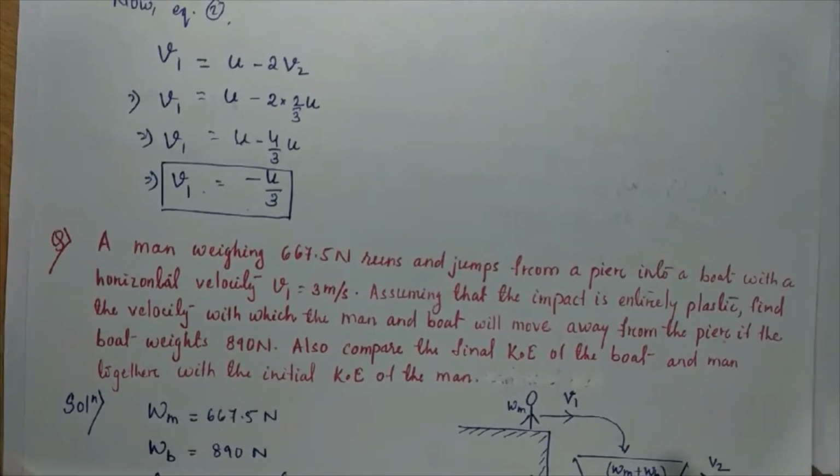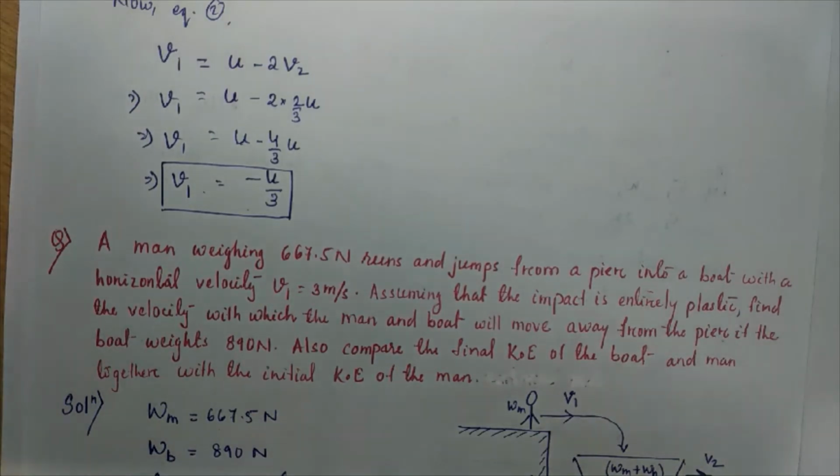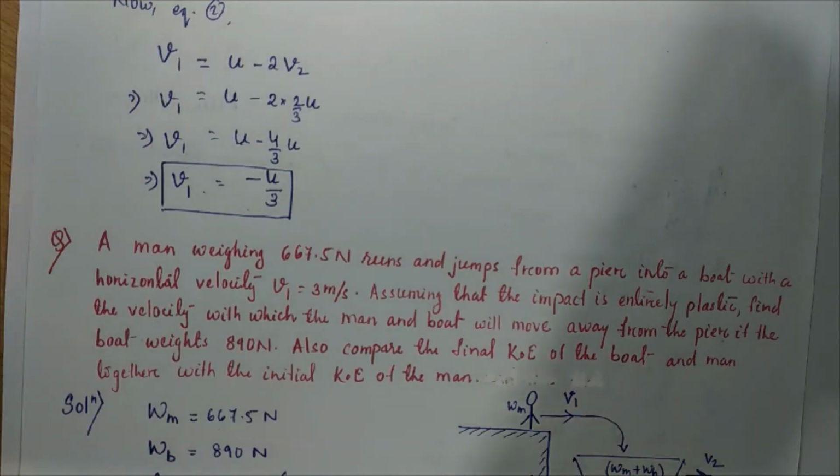A man weighing 667.5 Newton runs and jumps from a pier into a boat with a horizontal velocity V1 equal to 3 meter per second. Assuming that the impact is entirely plastic, find the velocity with which the man and boat will move away from the pier, if the boat weighs 890 Newton. Also compare the final kinetic energy of the boat and man together with the initial kinetic energy of the man.